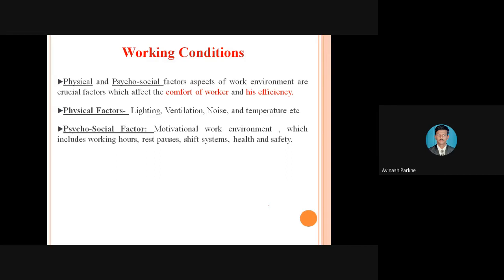Besides this physical factor, there are other factors also. You have to develop a motivational working environment wherever they are working. That means there is a proper relation between the workers, supervisors, and the management, so that workers can work in an effective manner. In addition to that, whatever the working hours are, maybe 8 to 10 hours, after every 2 or 3 hours you have to provide some breaks, maybe a short break and a break for lunch. Then a shift system is also provided in industries, and an important thing is health and safety.